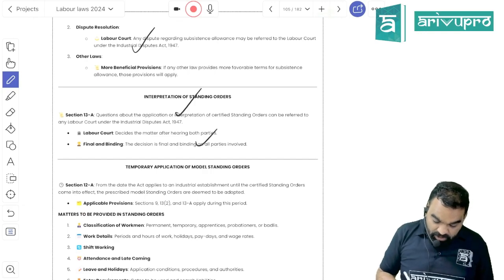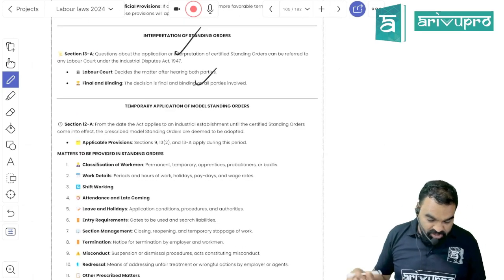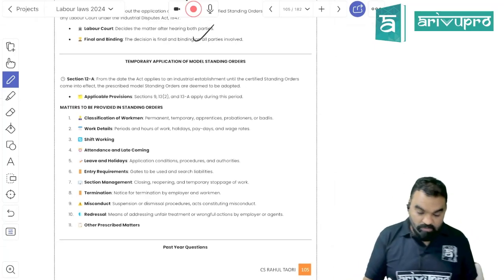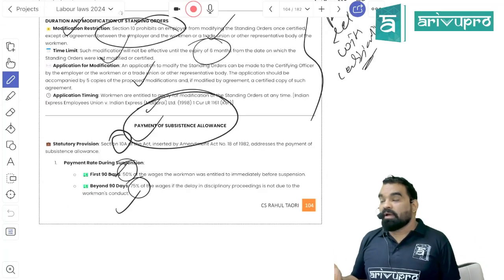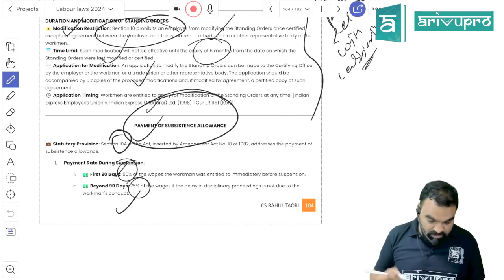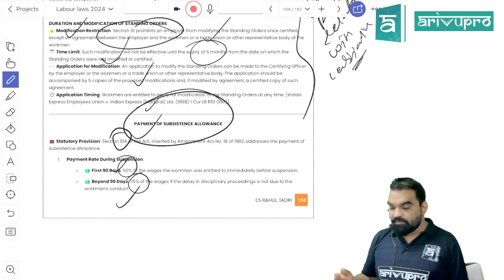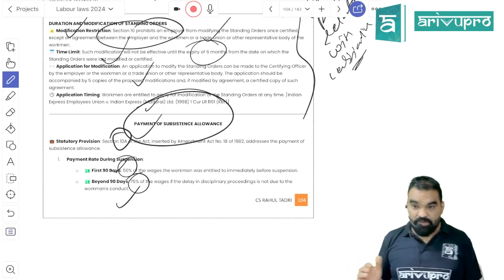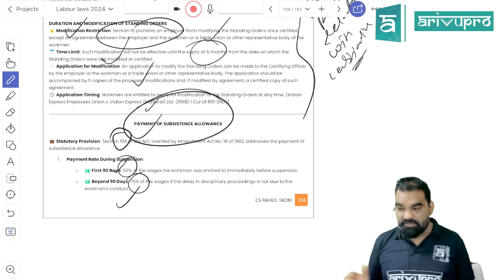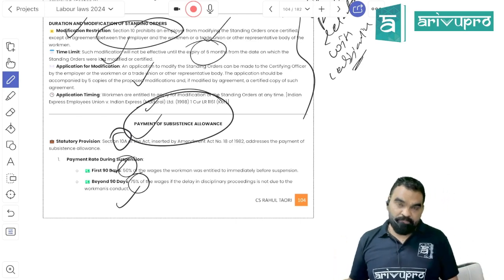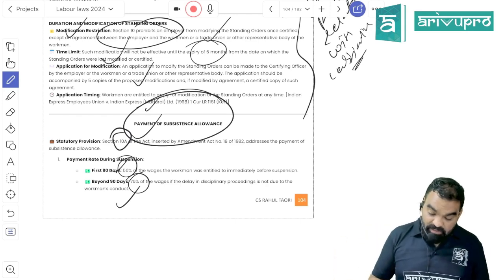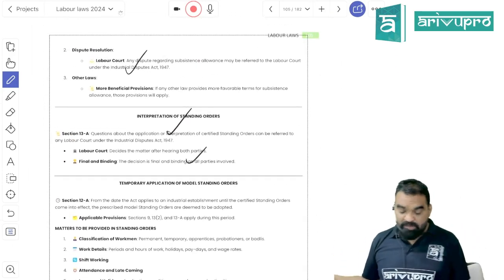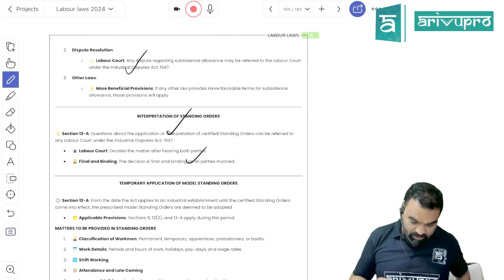The standing order needs to be interpreted as a law, and the interpretation would be done by the labor court. Got my point, students? What I am teaching you is the Standing Orders Act, right? Subsistence allowance is what? As per section 10A, it is required if an employee has been terminated because of any investigation, inquiry or inspection: for the first 90 days he is eligible for 50% pay, and beyond 90 days he is eligible for 75% pay. If any other law is providing for a better subsistence allowance, that law will prevail, right?